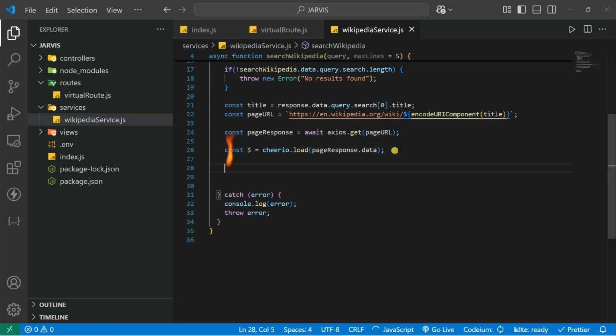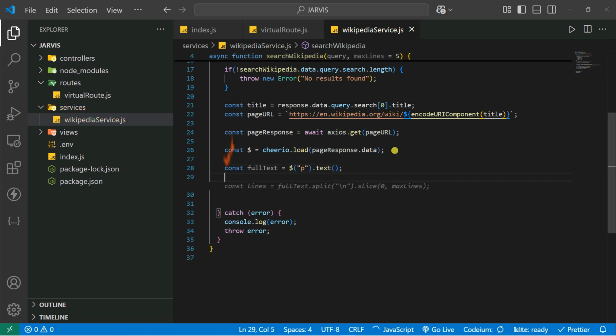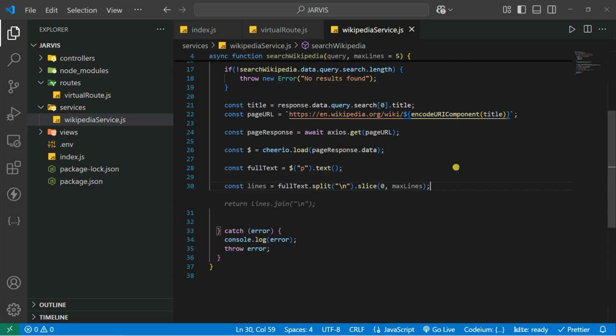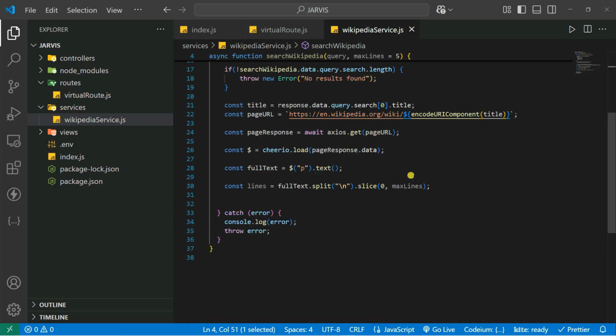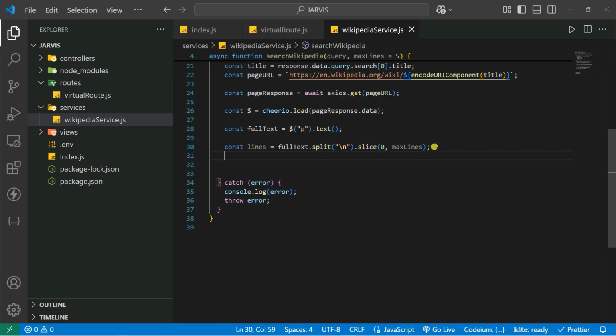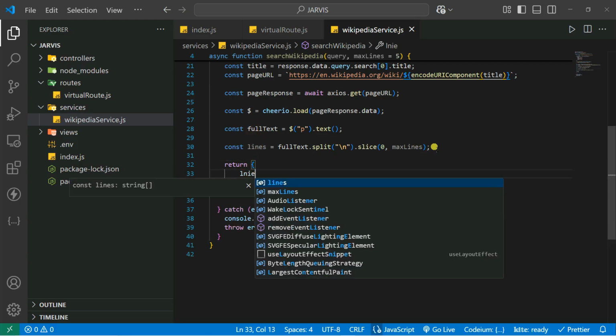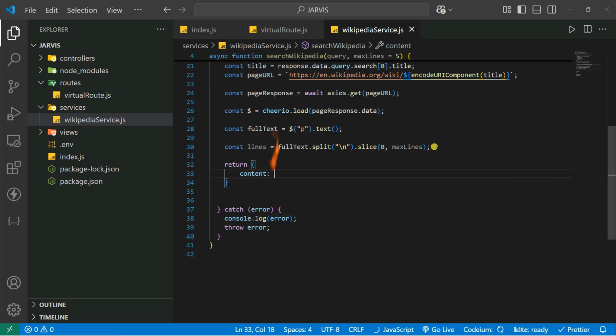So we can simply go into const fullText. So fullText is equal to, we can access it based on the p tag, and then it simply takes the text from there. And then you create the lines, and you slice these based on the max lines. Because you gave it 5 max lines, it will take the first 5 lines from here. Now you can simply return the content. So you can return lines from the content, and then give it lines.join of the backslash n.